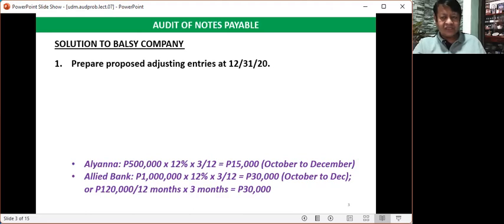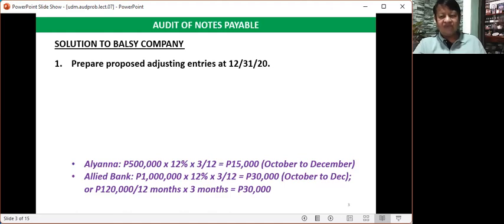Actually, 12% is just a presumption because there is a difference of 120,000. When we compare the amount received of 1 million with the amount of the promissory note of 1,120,000 pesos, there is a difference of 120,000 pesos.